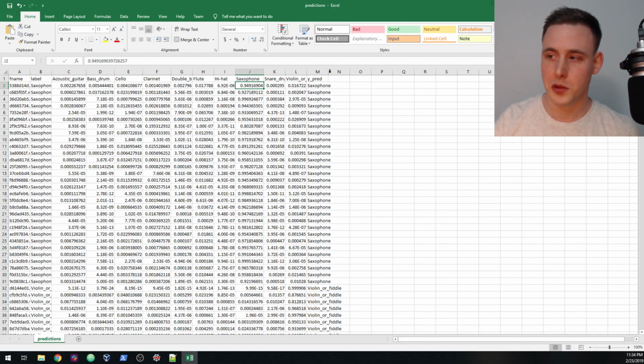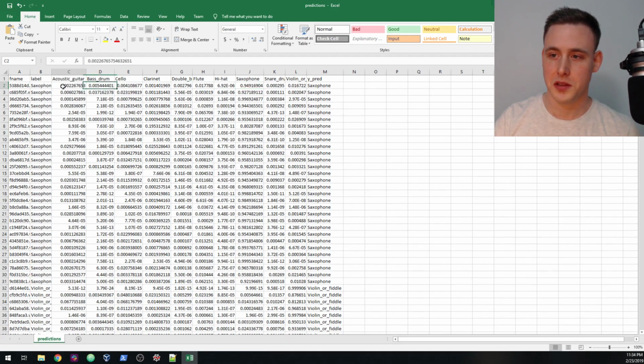And what I did with the argmax function is I took this entire row and I grabbed the index from it and I said, okay, what's at index 0? I have acoustic guitar. So it takes the maximum, which is 0.95 from saxophone, and that's what yPredict is.